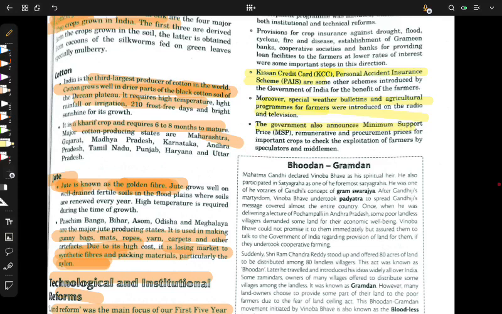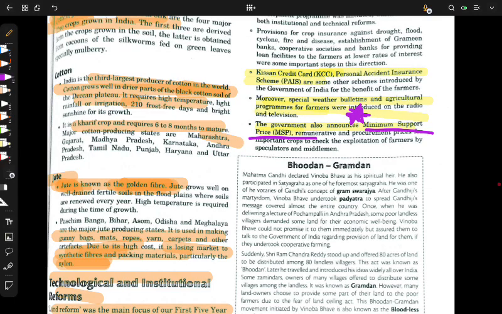The government also announces minimum support price. Okay, this is very important. Why don't you mark it with a star? It's a very important topic of this chapter. A star marking question. MSP, minimum support price. It is a price which is given by the government to the farmers before the sowing of the crops, so that farmers can have a minimum return in their farming, because you don't know when the market will go high or down. So the government promises a minimum price at which they buy it. This comes as part of food security. We will discuss it. Okay, don't worry.